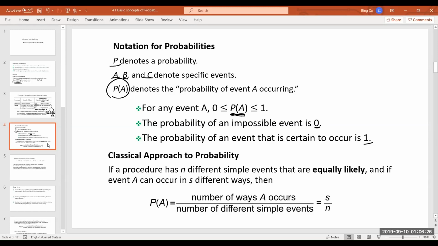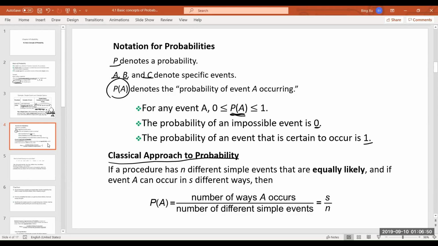Okay. So there are several ways to find probability. One is called the classical approach. Here we're talking about cases like when we throw a die and we assume the probability of getting each outcome is equal.